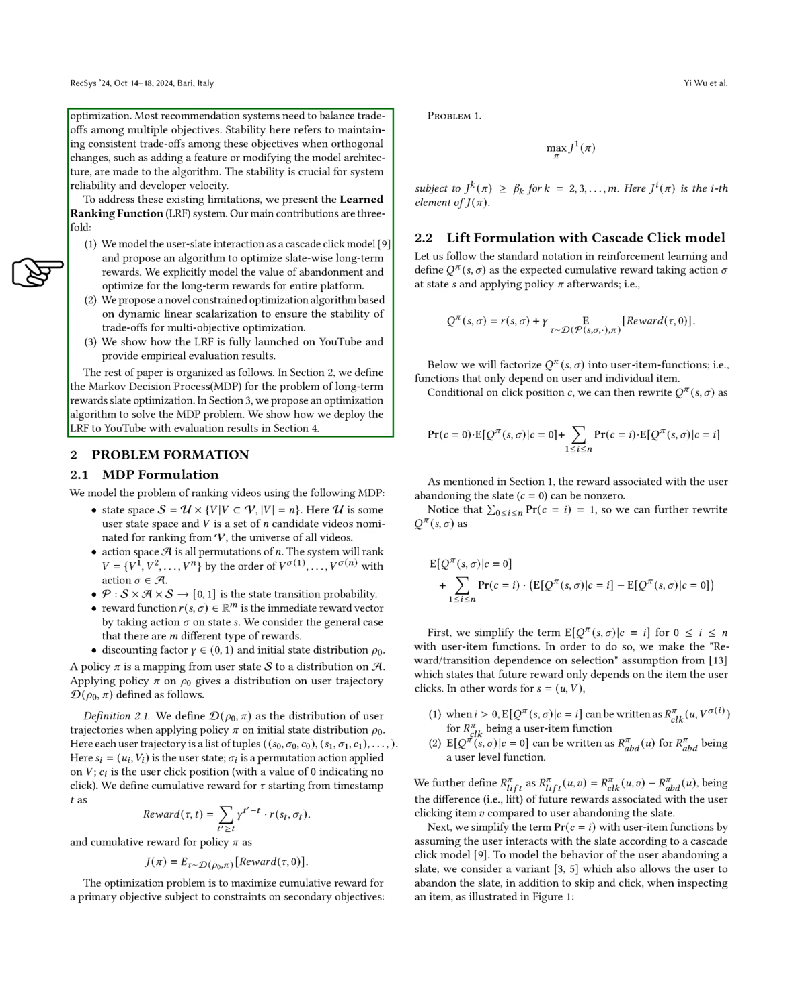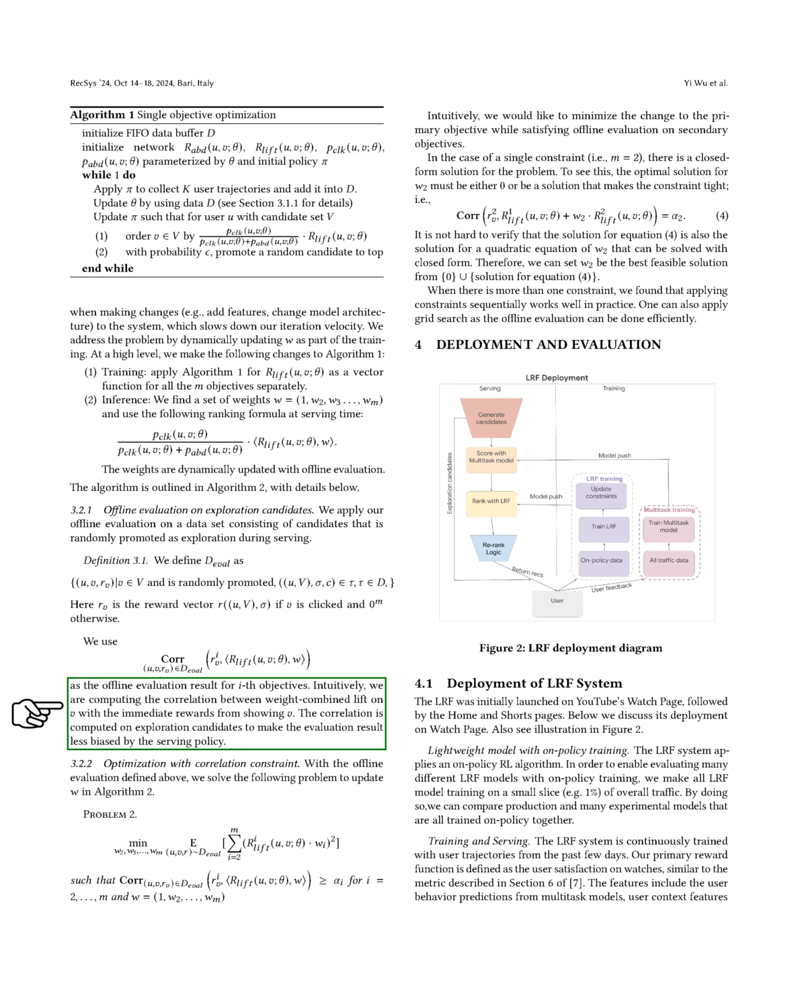We apply our algorithm for the lift reward as a vector function for all objectives. During inference, we calculate a set of weights and use a specific ranking formula to evaluate candidates. For offline evaluation, we assess candidates that were randomly promoted during serving. We define a dataset for evaluation and compute the correlation between the combined lift and immediate rewards for each objective. This helps us ensure that our evaluation is less biased by the serving policy.